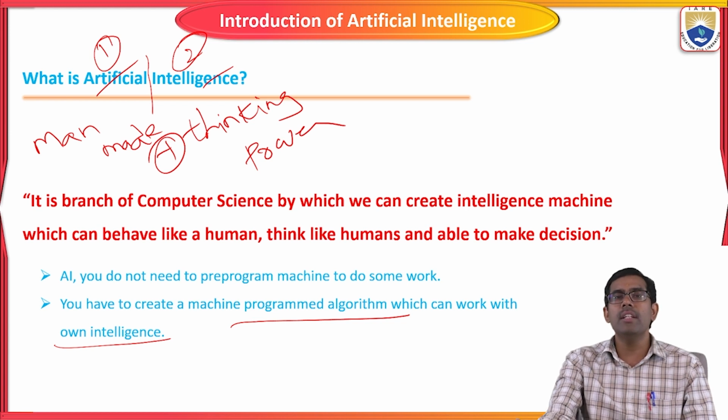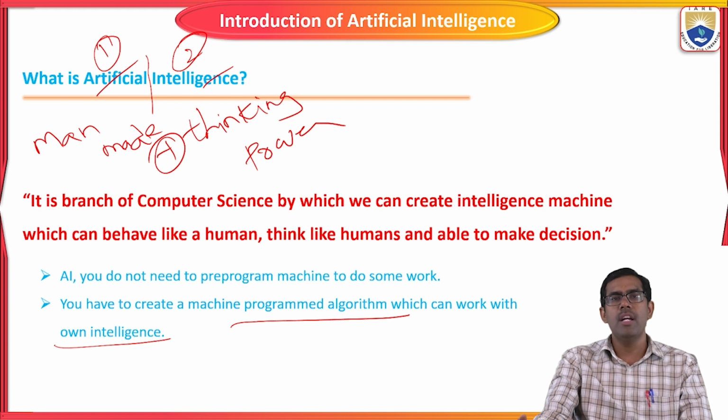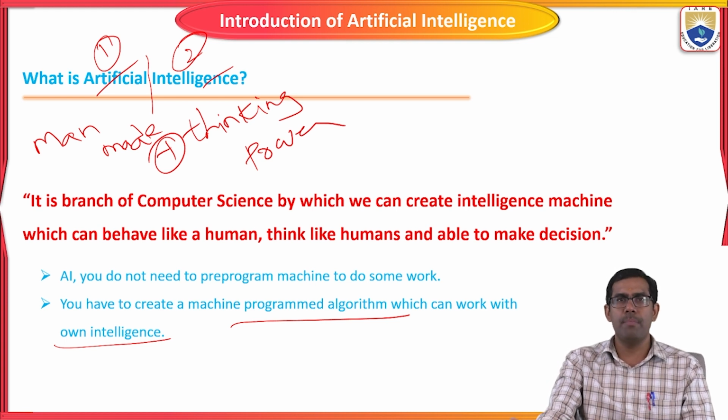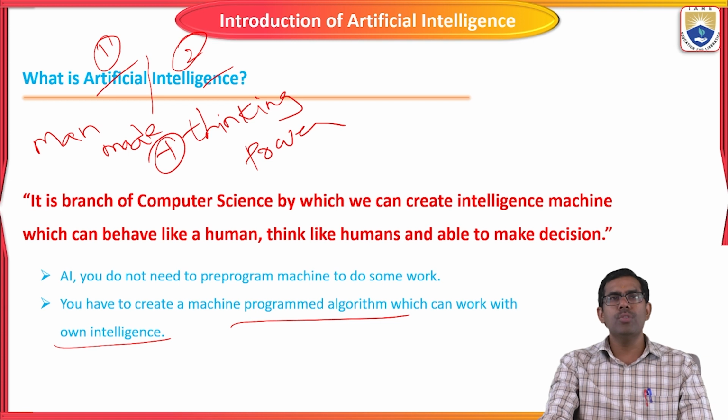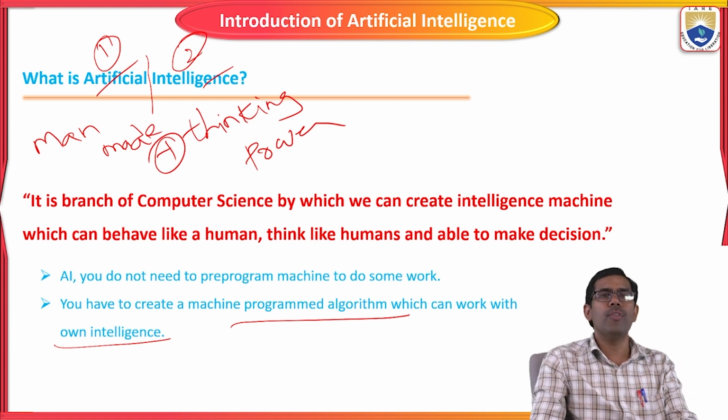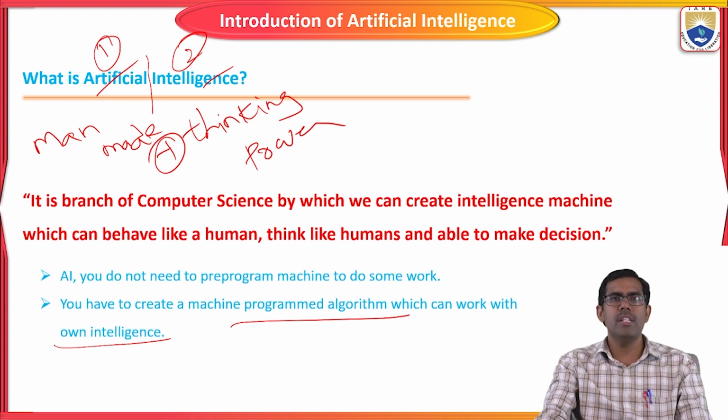It should think and take a decision based on your problem statement, and give an appropriate solution for it. So these are the two things we have to follow to design artificial intelligence machines.